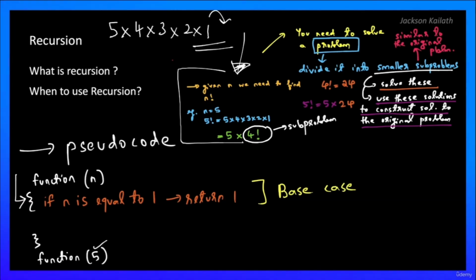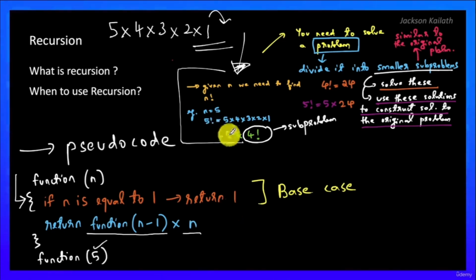And what would be the recursive case? The recursive case would be if n is not equal to 1, we just need to make the input smaller, or call the function again recursively with the input closer to the base condition or the terminating condition. So we could just return function of n minus 1 into n, right? If you want to find 5 factorial, we are just returning 4 factorial into n. So n in this case is 5.